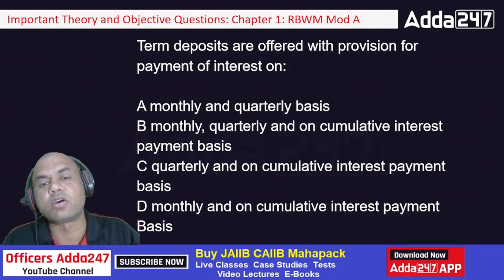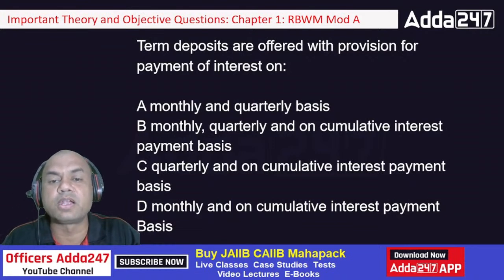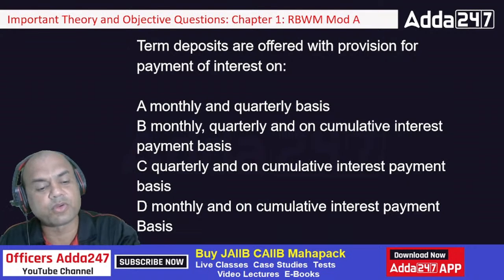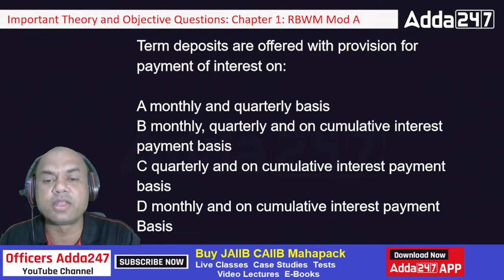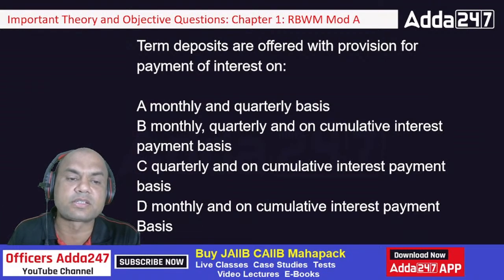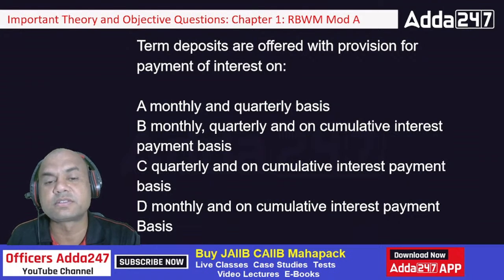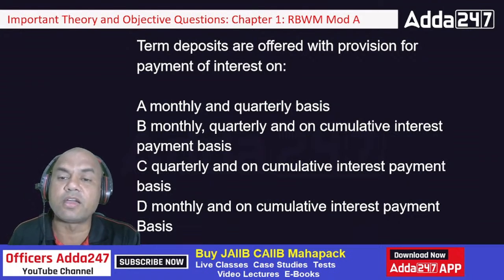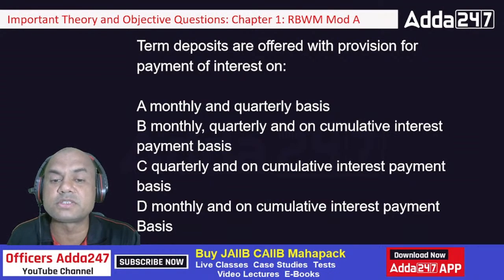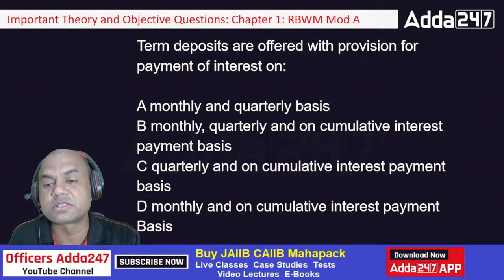Term deposits are offered with the provision for the payment of interest on. Means what? Whenever I am having this FD, on what basis is the FD having the interest? Is it on monthly basis or quarterly? Monthly, quarterly or on cumulative basis? Quarterly and on cumulative interest. Monthly and on cumulative interest.